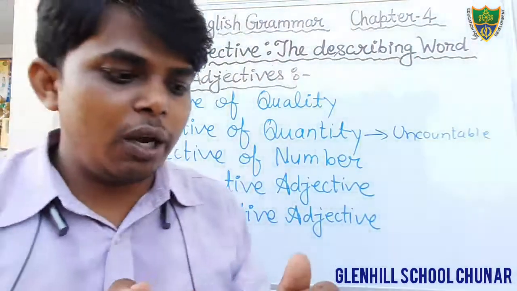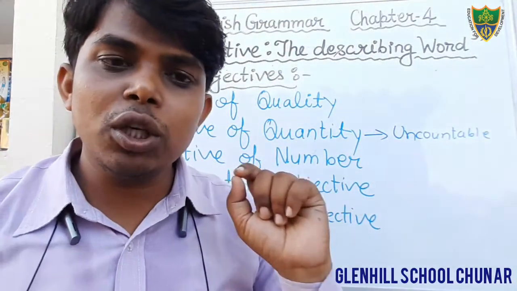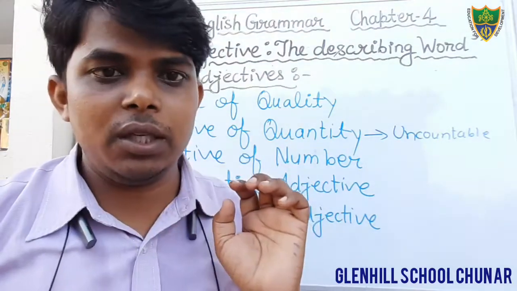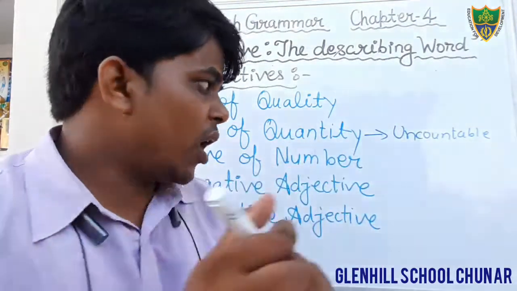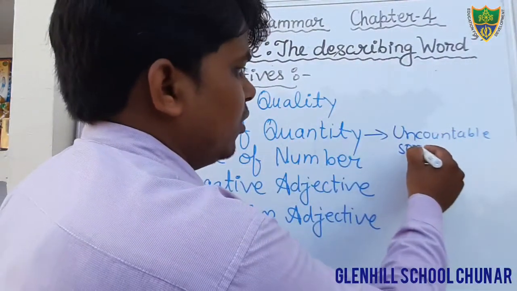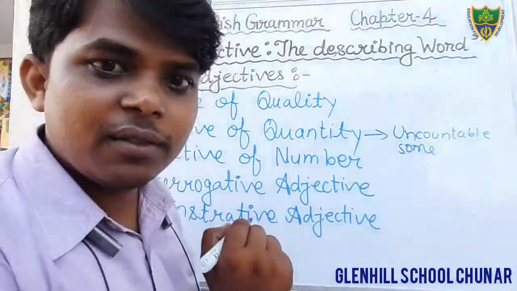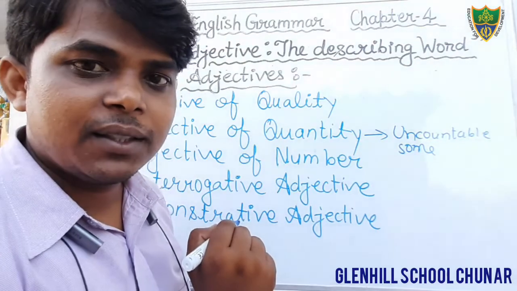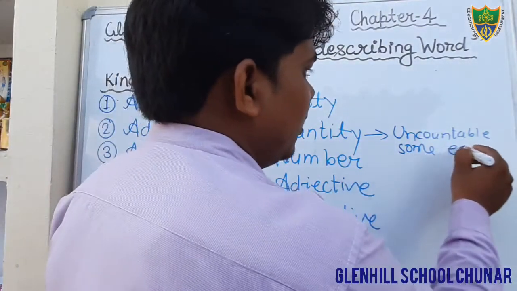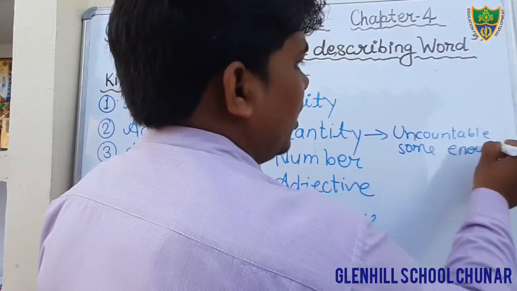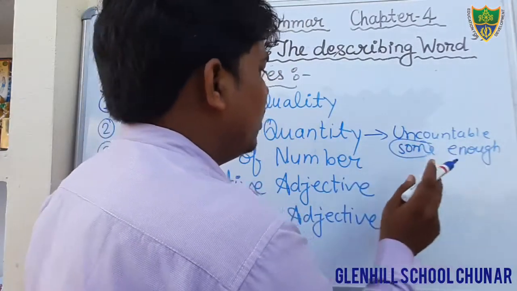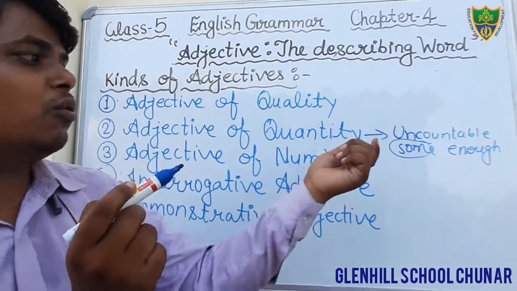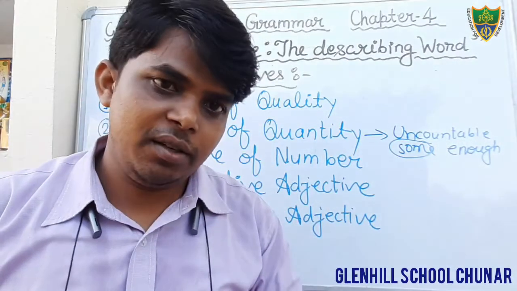It shows the quantity of uncountable things. For example, some water, enough time. Here the words some, enough, these are adjectives of quantity.